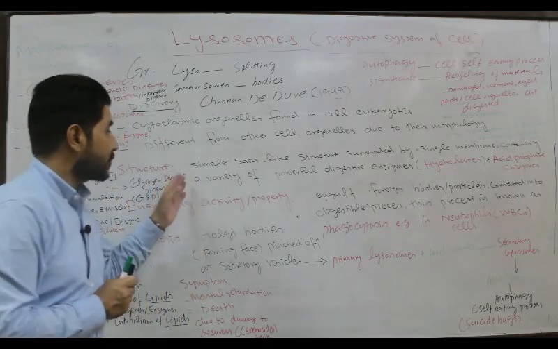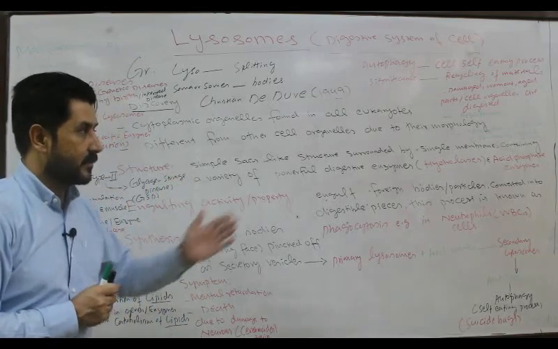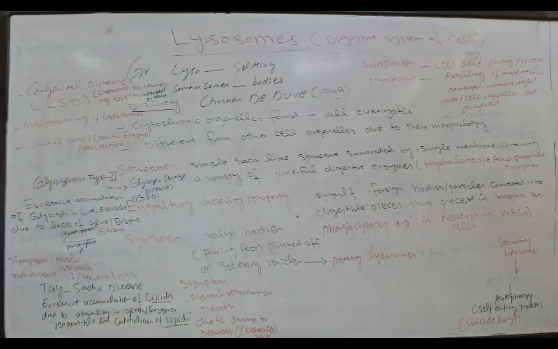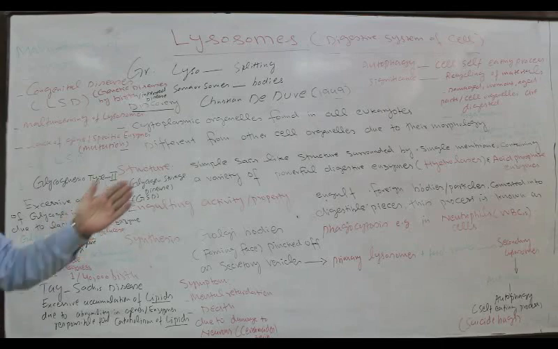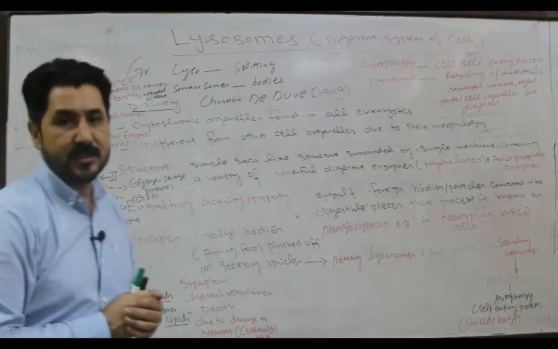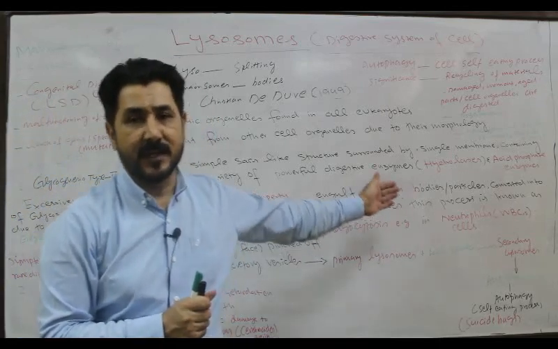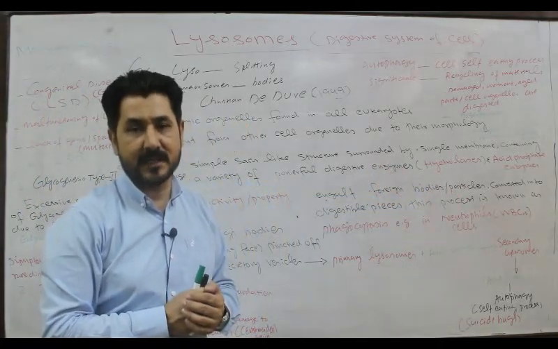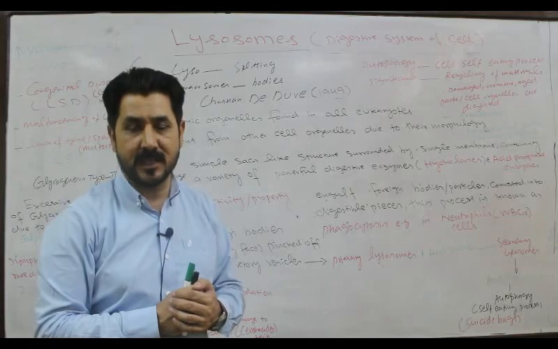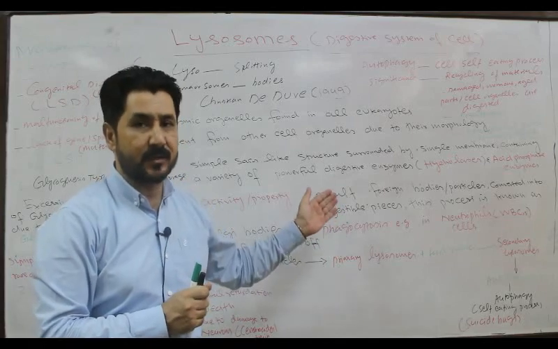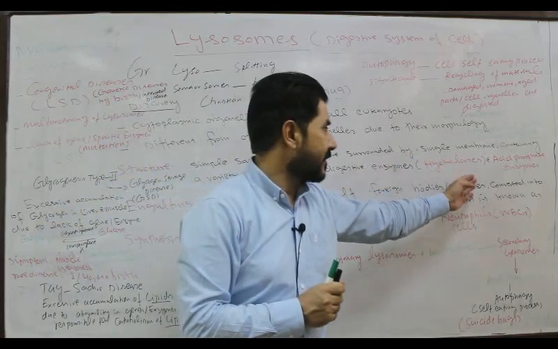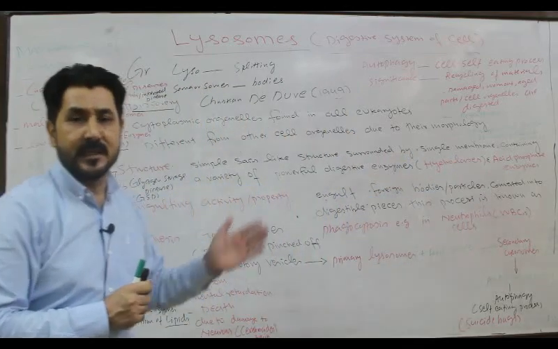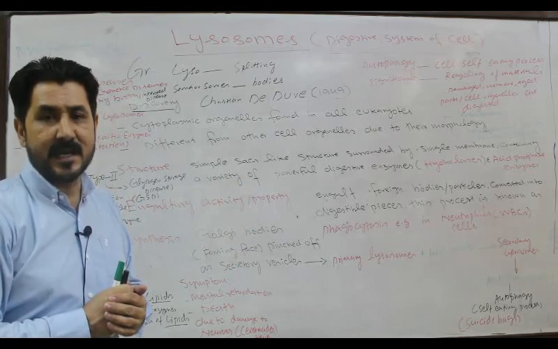So lysosomes are simple sac-like structures surrounded by a single membrane and containing a variety of powerful digestive enzymes. For example, hydrolases, which are a class of enzymes actively involved in the digestion process. Besides hydrolases, acid phosphatase enzyme is also present in these cell organelles.